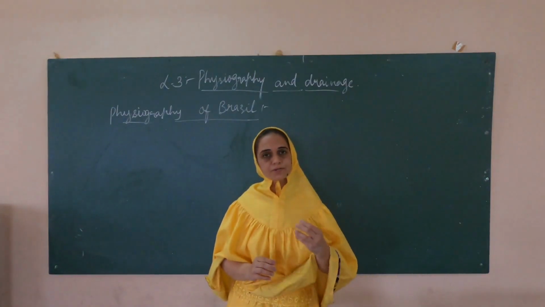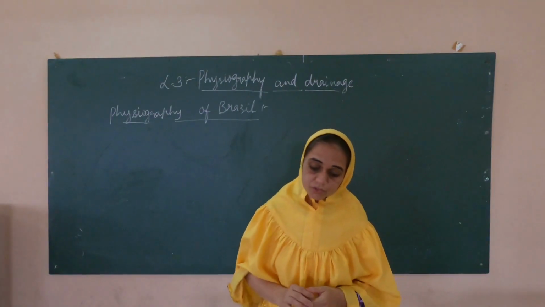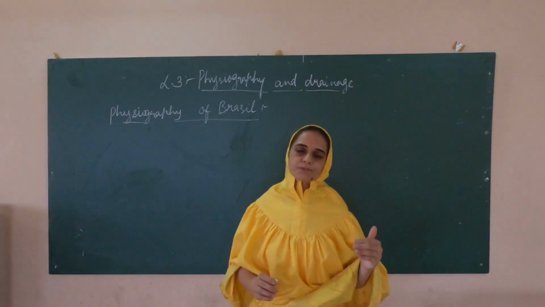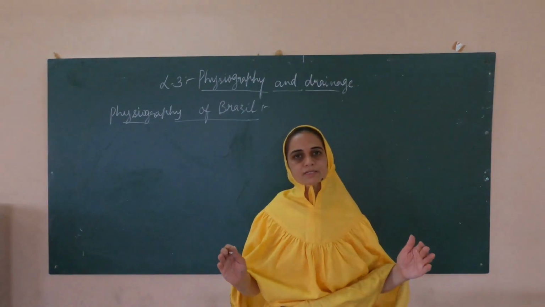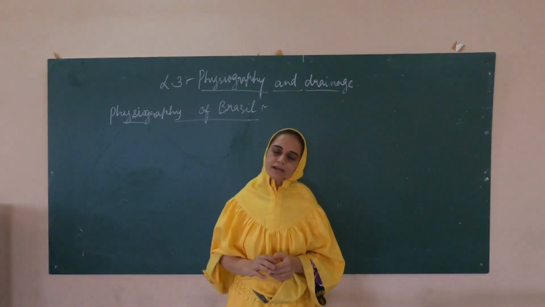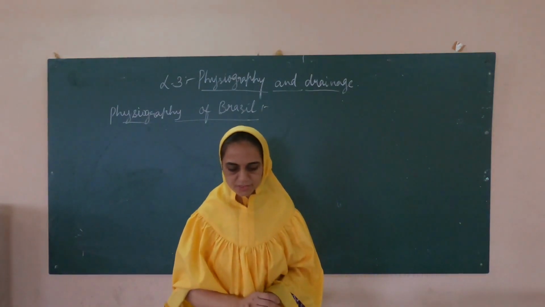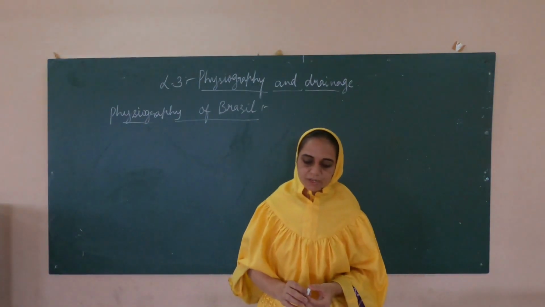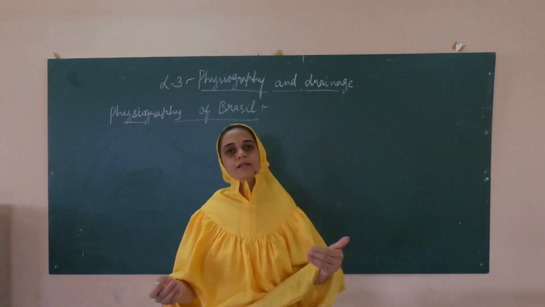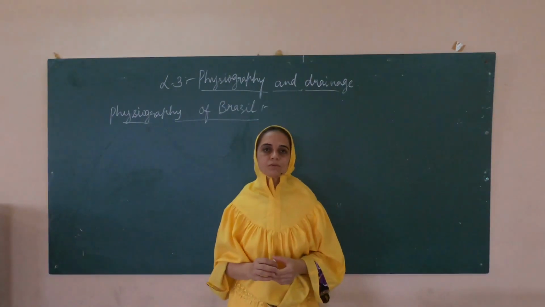So the first physiographic division we are going to study is the highlands. What is being said about the highlands? The southern part of Brazil has a very extensive plateau. It is also called the Brazilian highlands, the Brazilian shield, or the Brazilian plateau. The Brazilian and Guiana highlands form the core of the South American continent.